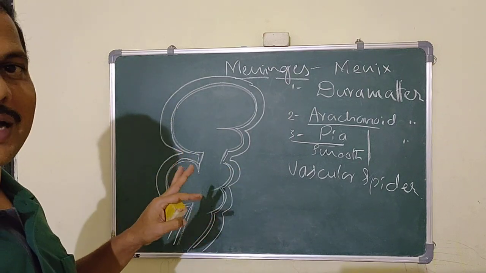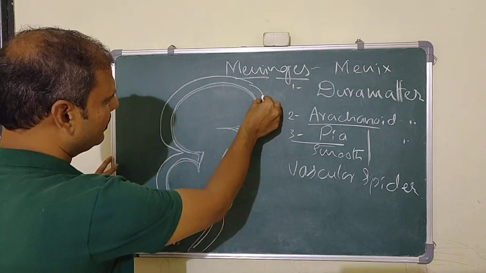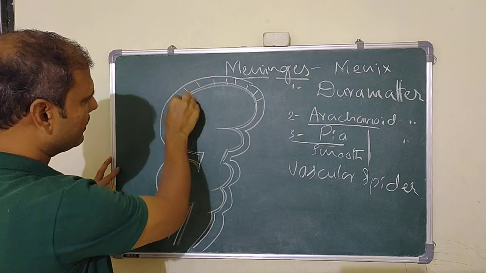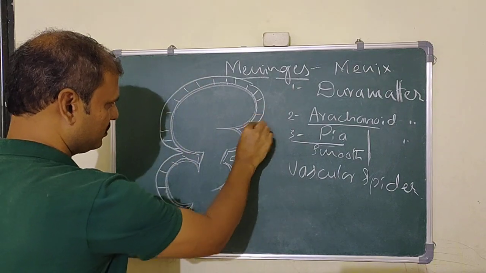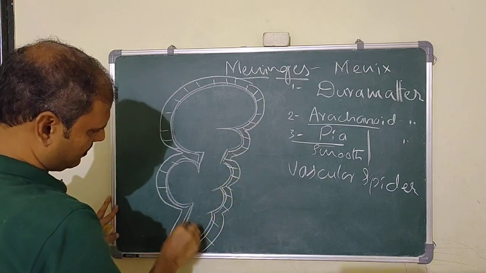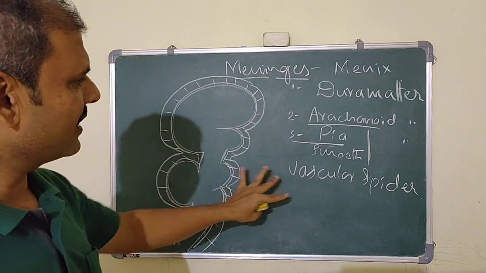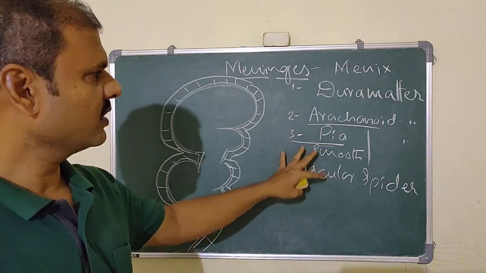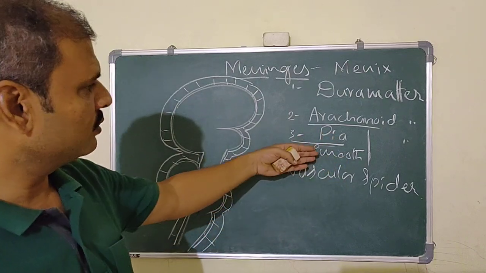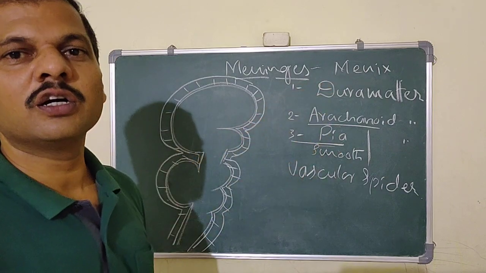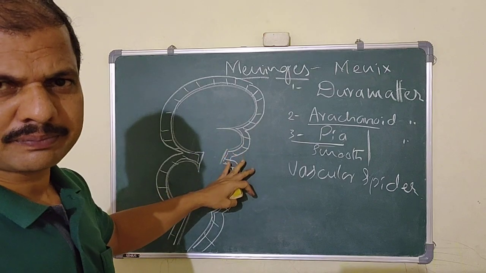Because when you see the structure of the arachnoid mater, so this is the arachnoid mater, and this is the pia mater. Between them there are so many projecting parts, known as the trabeculae. So these are the trabecular parts. When you see the arachnoid mater, it looks like a spider-like structure. So the arachnoid mater is the middle layer, outer to the pia mater, inner to the dura mater. So this is the second layer.